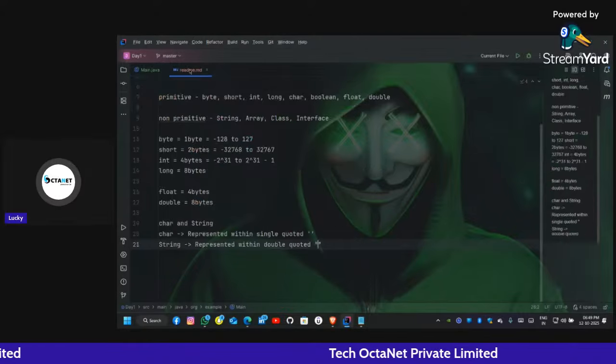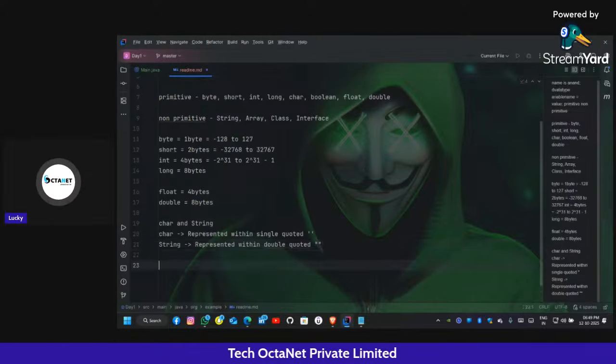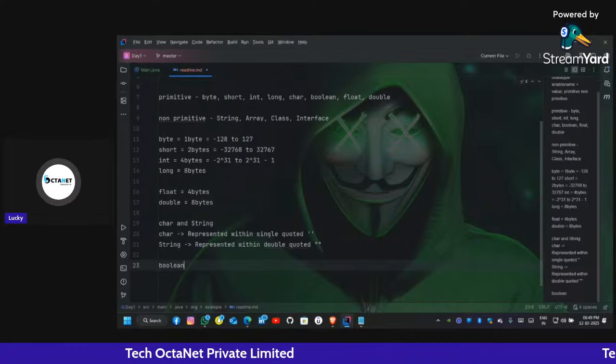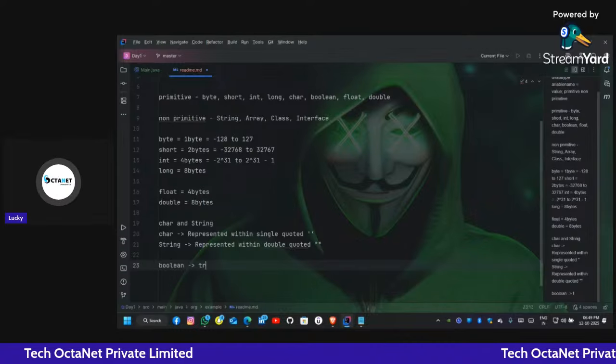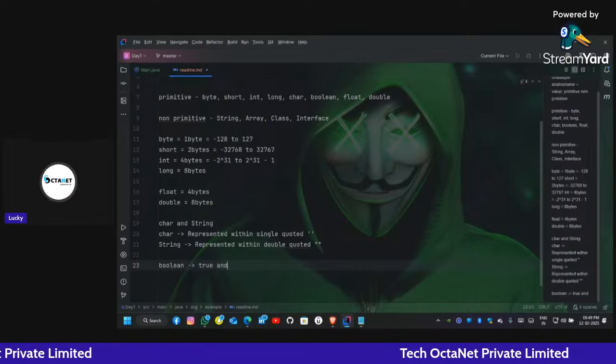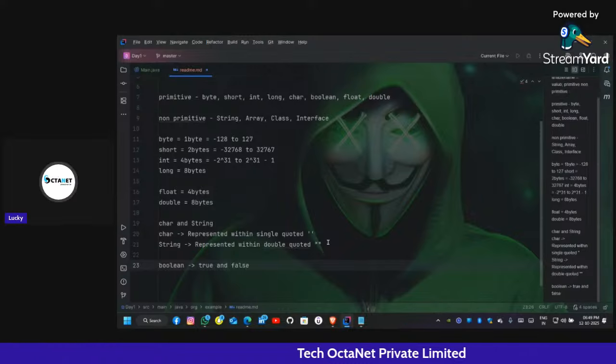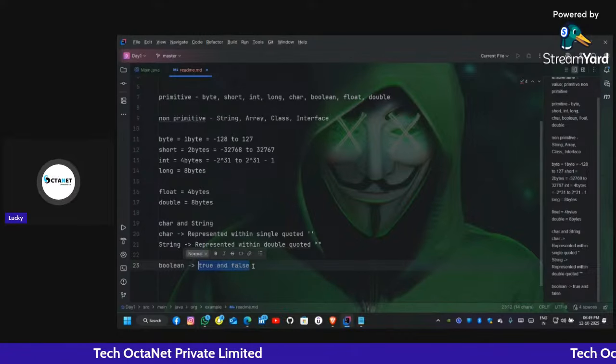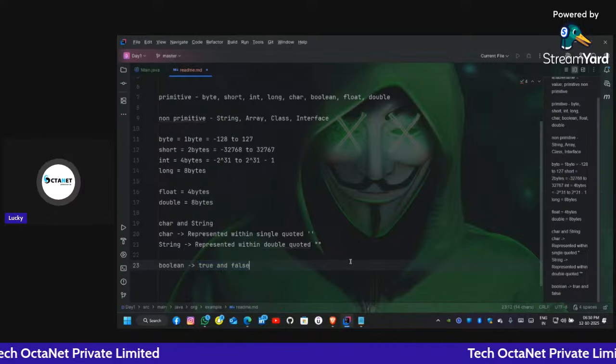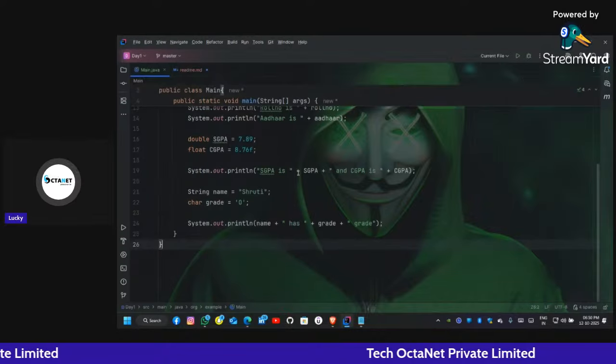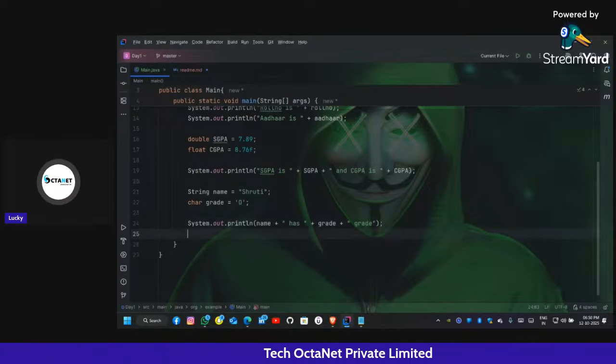Then comes the Boolean data type. It is the last primitive data type, Boolean. It simply has two values, true and false. Boolean has only two values. It is either true or false. Very good. Let's also take the example of the Boolean type.